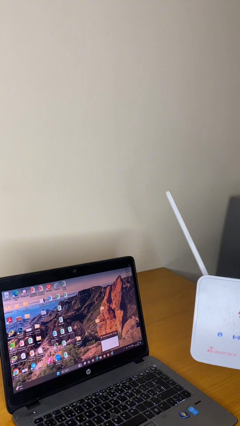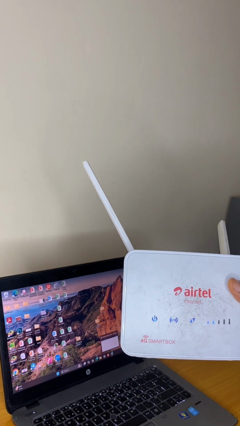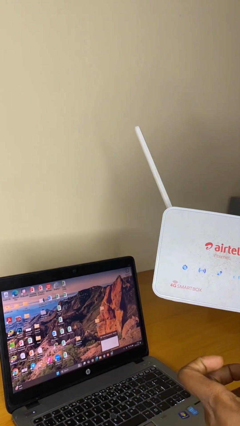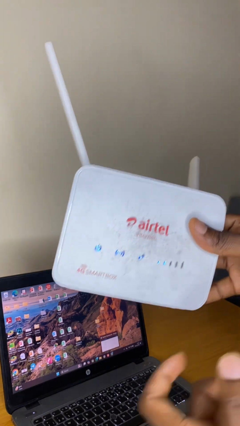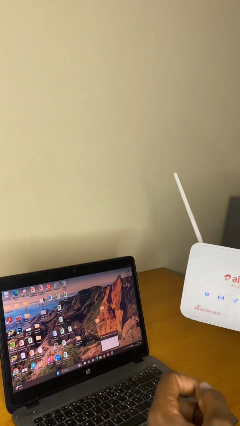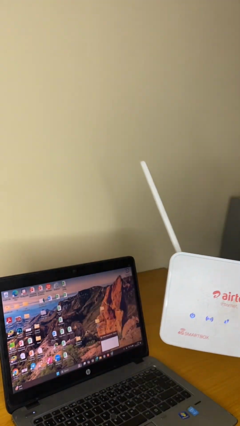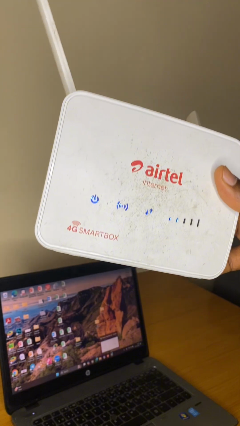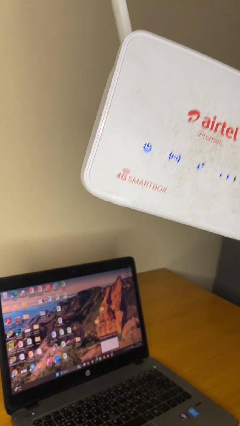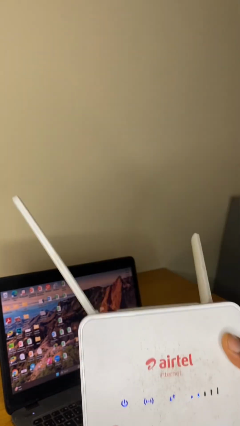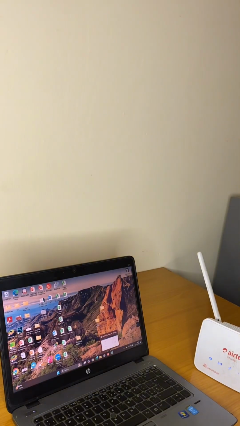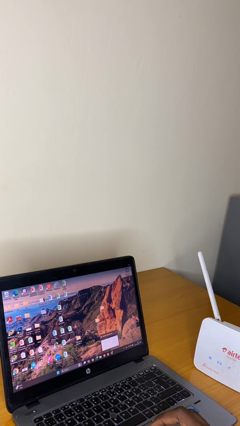There are two steps that we will be employing when we talk about hard resetting our Airtel 4G Smartbox router. The first step would be to access our router IP address. The IP address for Airtel router is 192.168.1.1. So I'm gonna enter that.